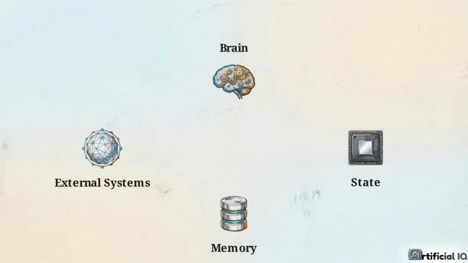Reliable agents require a 4-layer architecture. The brain handles reasoning. State provides fast tracking and precise rollbacks. Memory manages curated historical context. External systems act as the immutable ground truth. Success means dynamically retrieving only the specific information required for the immediate next action.